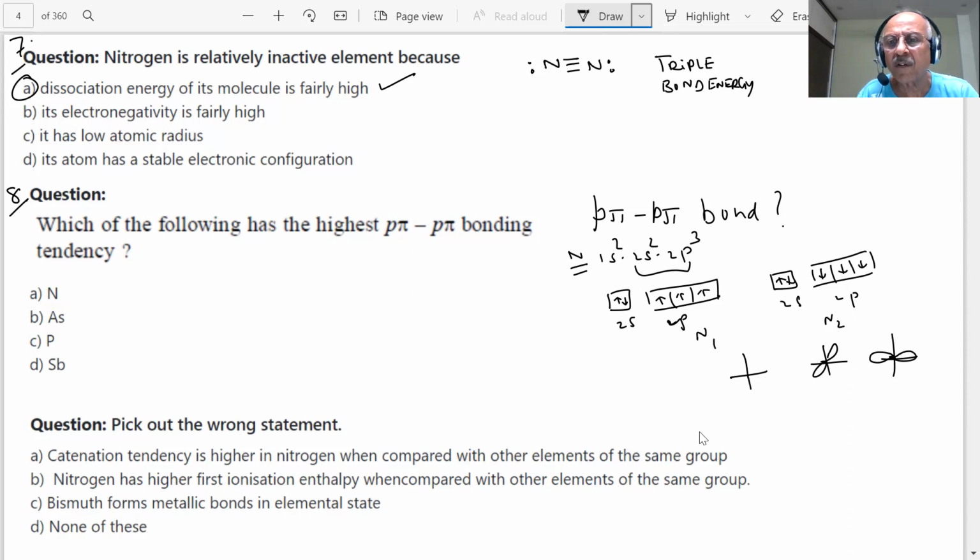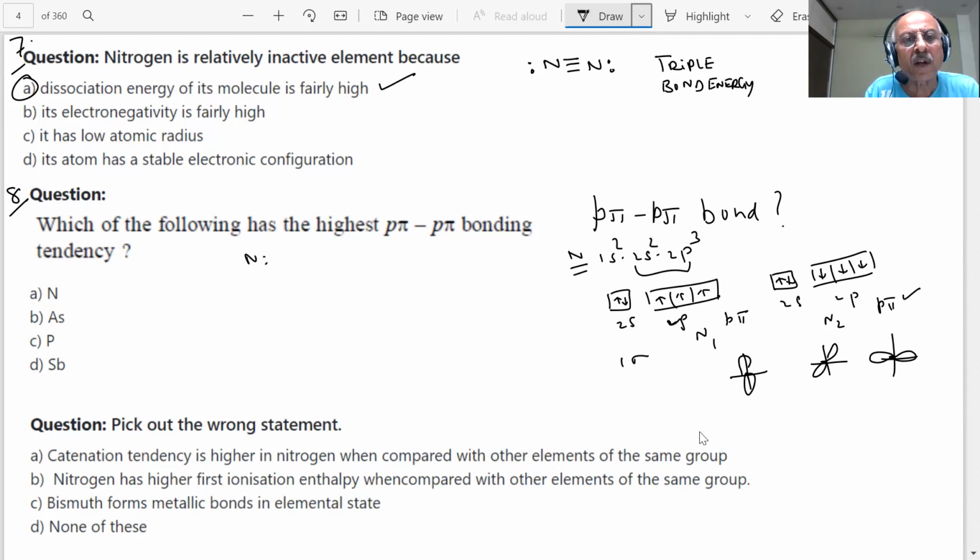So one. So what will happen, student? Once one will form a sigma bond, then the rest two will form pi bond. So what type of pi bond is this? P pi, P pi bond.